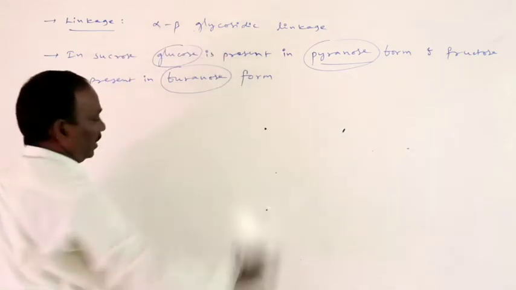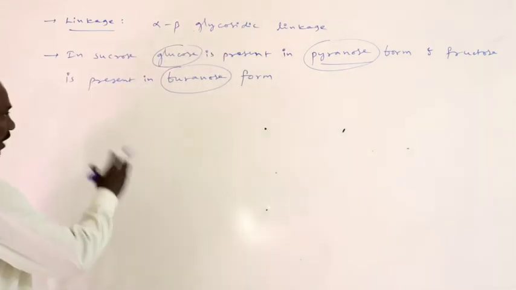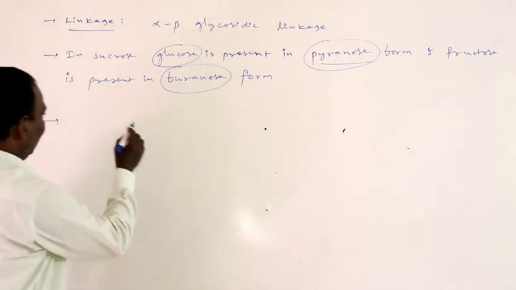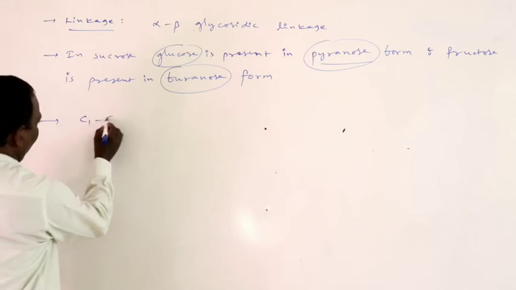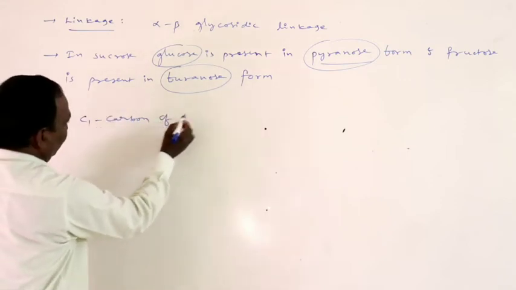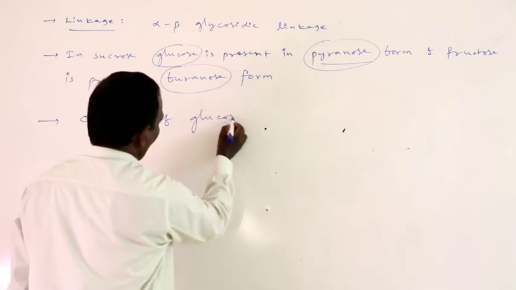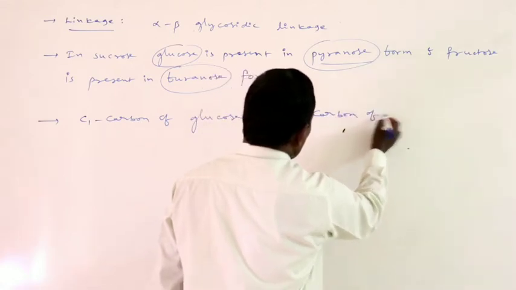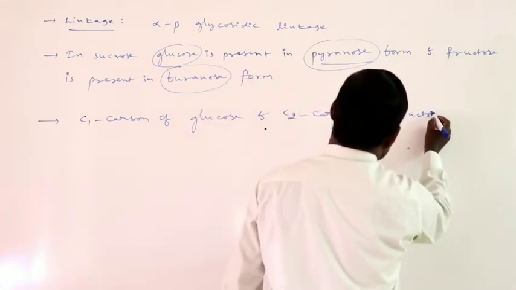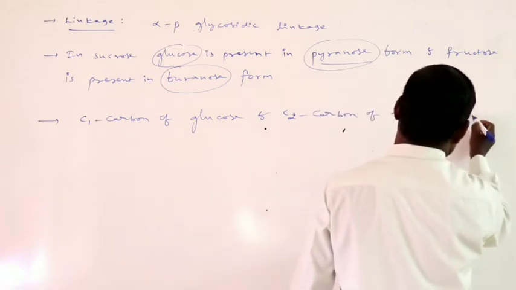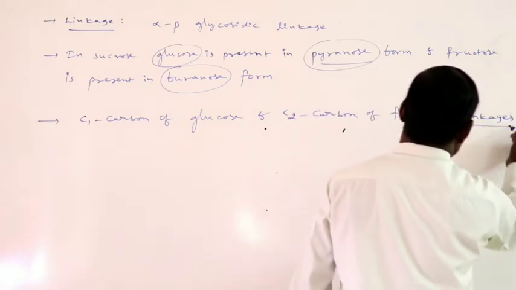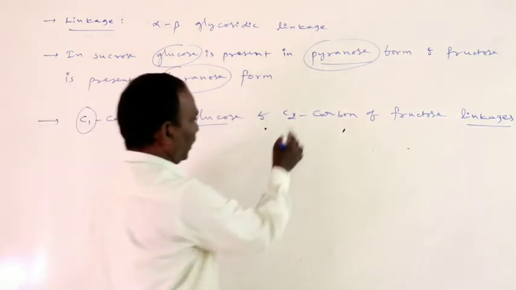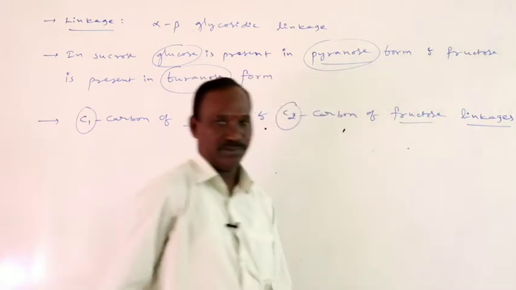Now, alpha beta glycosidic linkage. Here, especially the C1 carbon of glucose and the C2 carbon of fructose are linked. So the linkage is between the first carbon of glucose and the second carbon of fructose.